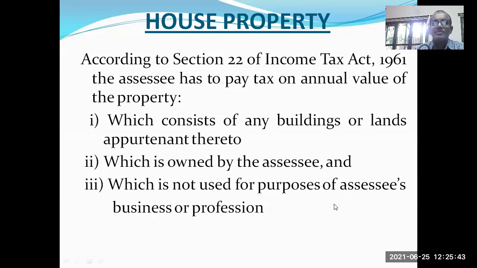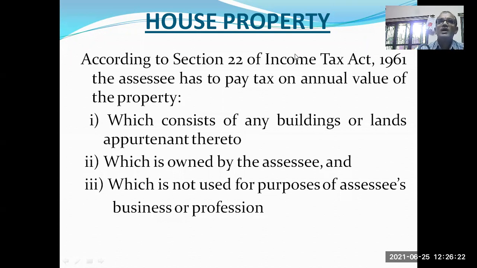When I explained agricultural income, I specified three conditions for any income to be termed as agricultural income. What are those three conditions? Can anybody recall at least one condition? For agricultural income, I mentioned three certain conditions.